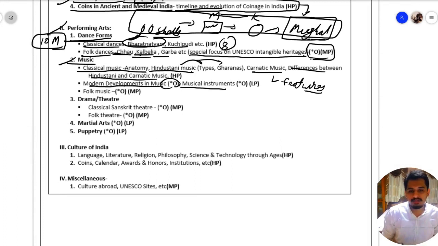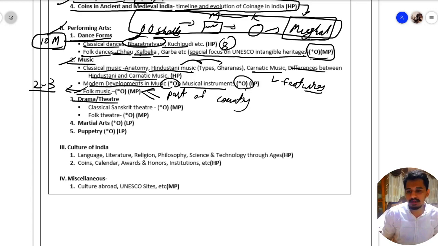Then we have musical instruments. Again, an overview will suffice. Then for folk music, you should know which folk music is found in which part of the country, and you should know the features of those folk music in 2-3 lines.